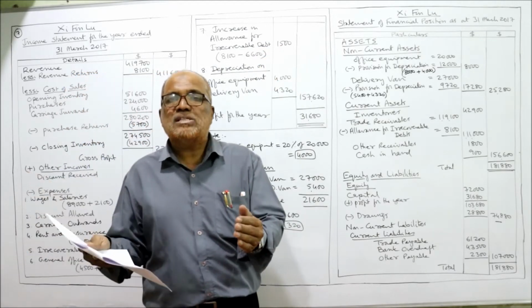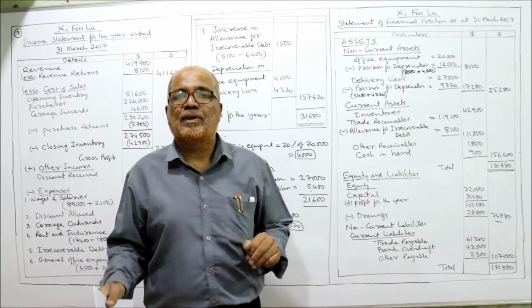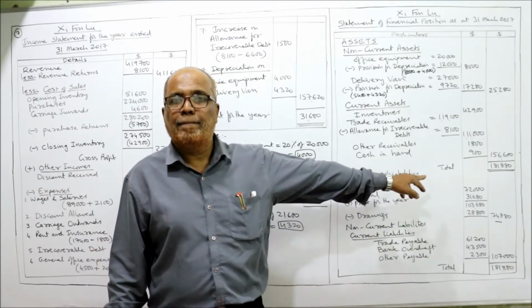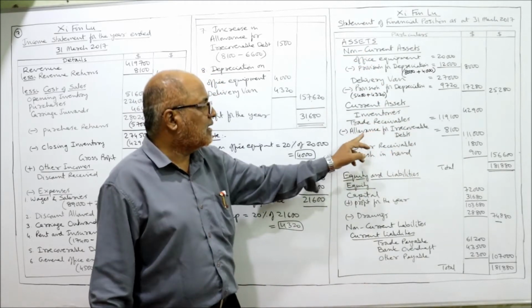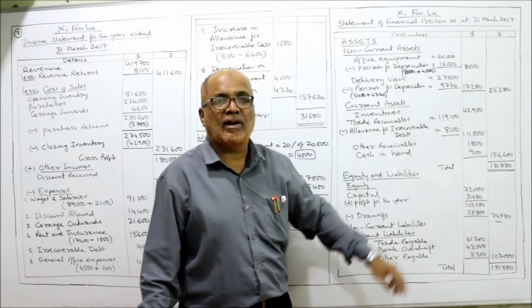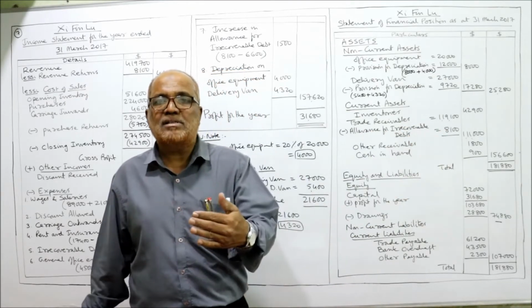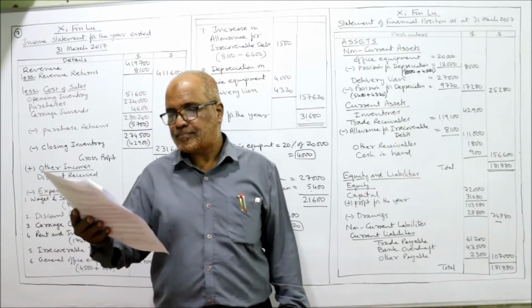And the closing allowance for irrecoverable debt will be deducted from trade receivable in the statement of financial position. This is the statement of financial position. Trade receivable minus allowance for irrecoverable debt 8,100. The new allowance will be deducted from trade receivable.